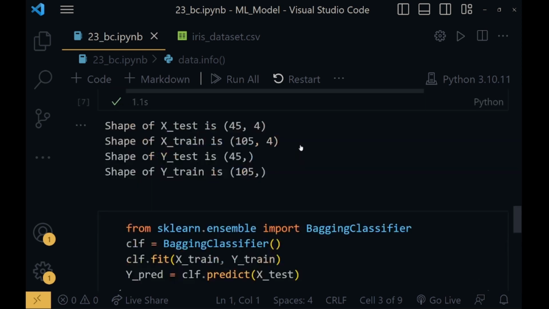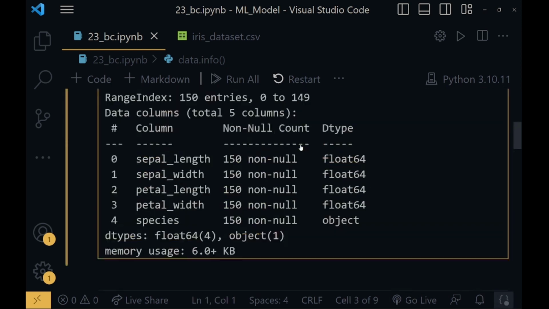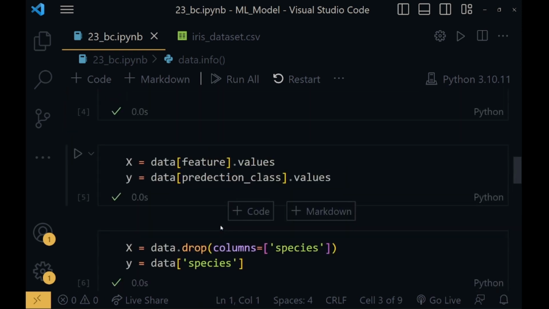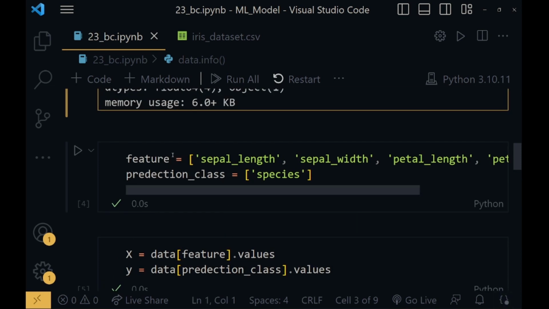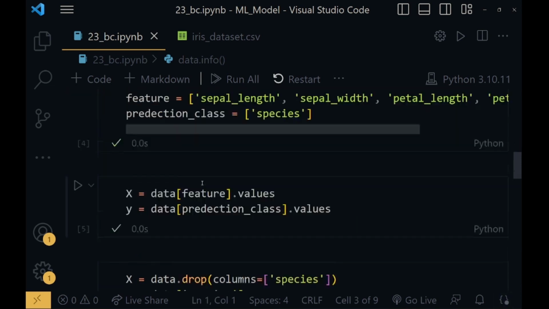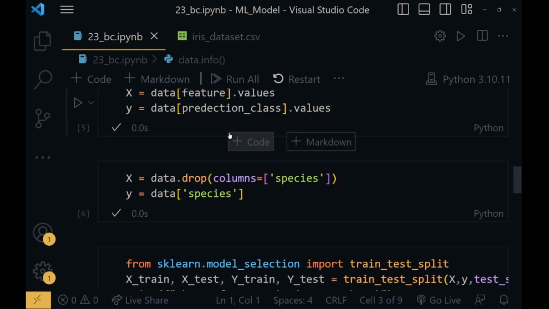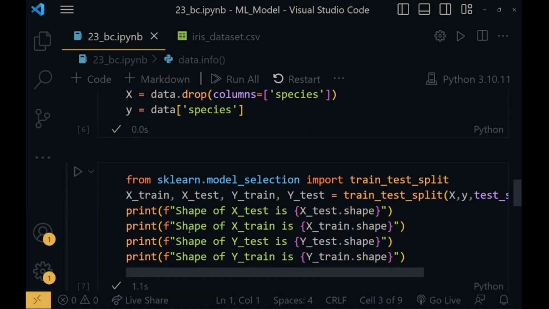The same code can be applied to different datasets. You just have to change the name here, and if you're following this step, you have to write the columns if you know them. If you are not following this step and want to do it in a simpler way, then you can just drop the species column from x and then store that in y. So this was it, and now we are moving to the conclusion part.